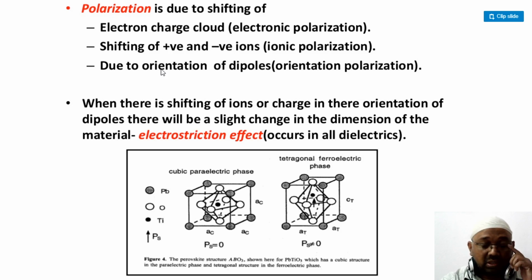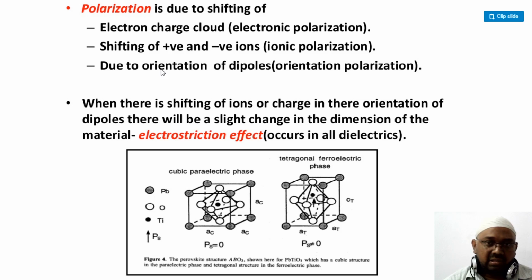So what is actually polarization in dielectrics, right? In intermediate we already studied about polarization in light. In engineering we are studying about polarization. When I say polarization, it is actually the shifting of the electron charge cloud, if the electron charge has been shifted with respect to the positive charge nucleus. Whatever charge has been displaced from its mean position, such a displacement we call electronic polarization. And if we talk about ions, the shifting of the positive and the negative ions, we call it ionic polarization.